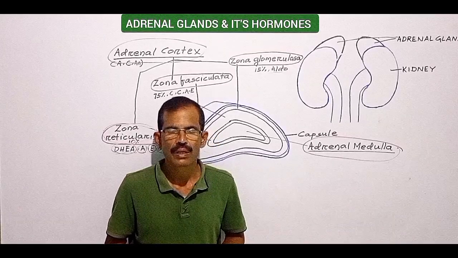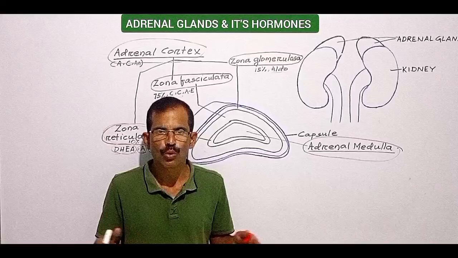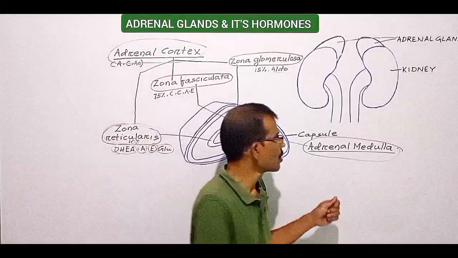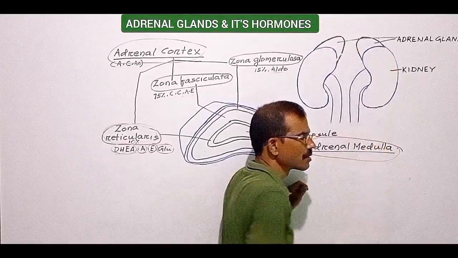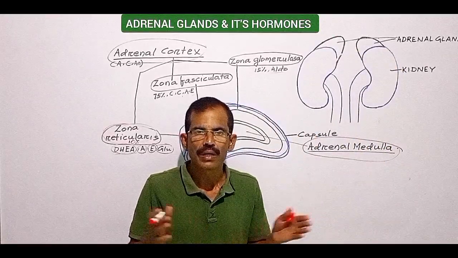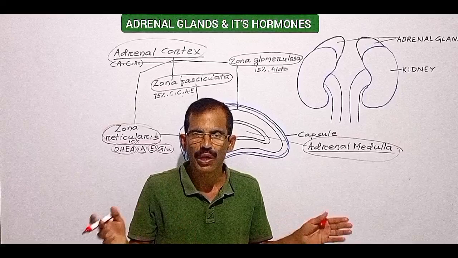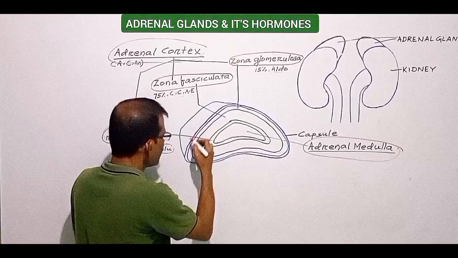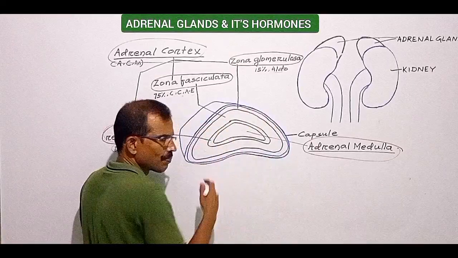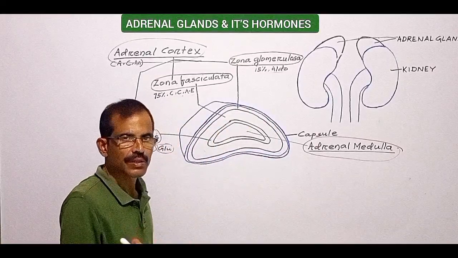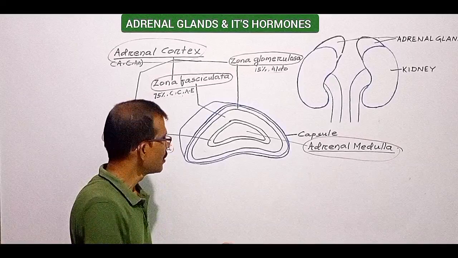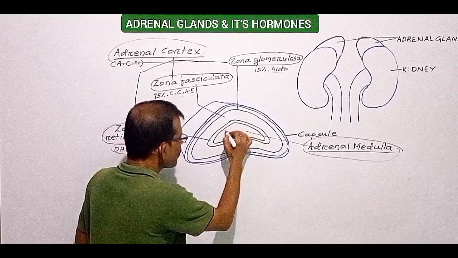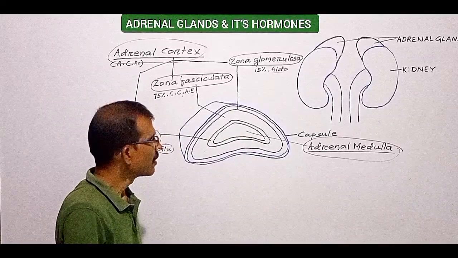Adrenal glands are also known as suprarenal glands. They are endocrine glands located above the kidneys. We have two adrenal glands, each of which weighs about 4 grams. Adrenal glands are covered by a fibrous capsule. Each adrenal gland is composed of two distinct parts. Outer part is adrenal cortex and the inner part is adrenal medulla.